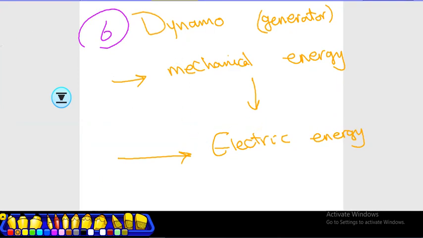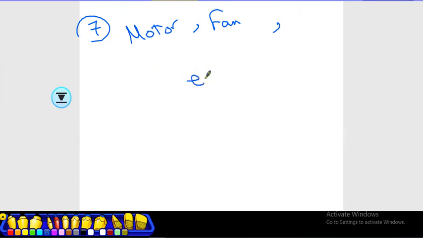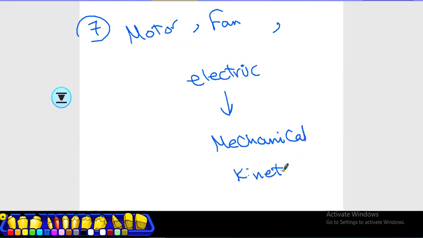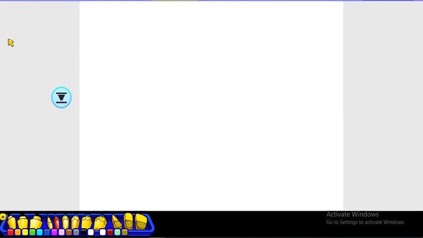Okay, what else? The motor or the fan. Number 7. The motor or the fan. Motor, fan, maybe also the sewing machine. All of them, the input will be electric. And the output will be, of course, mechanical energy or kinetic. What else? Number 8.